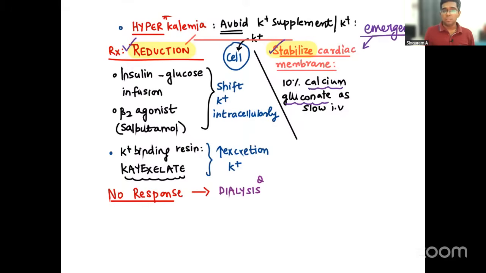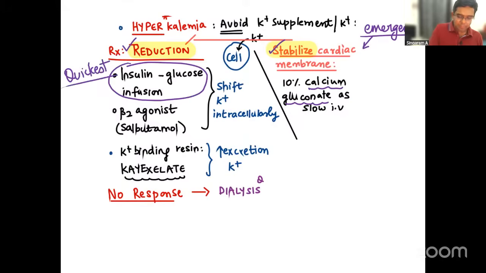Insulin glucose infusion, beta 2 agonist, potassium binding resin. All these are there. But which is the quickest? Insulin glucose infusion is the quickest. So that is why in this particular question, I was going for that option. Then we have the other options like beta 2 agonist, potassium binding resins, all those are okay. But the quickest one is the insulin glucose infusion only, right?